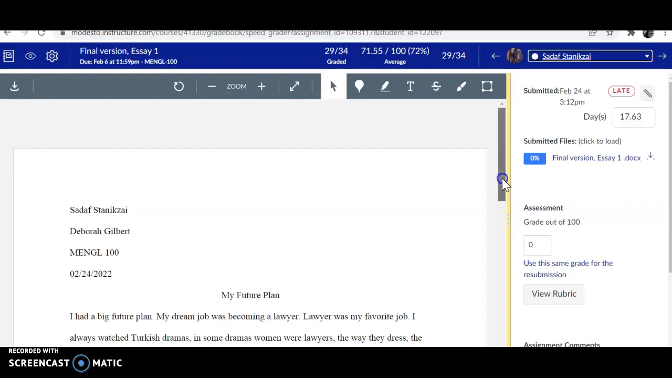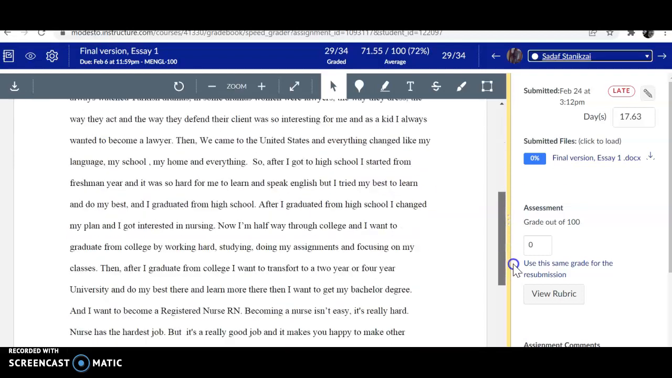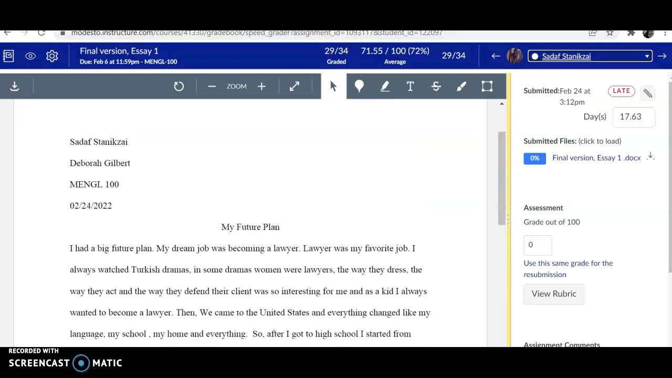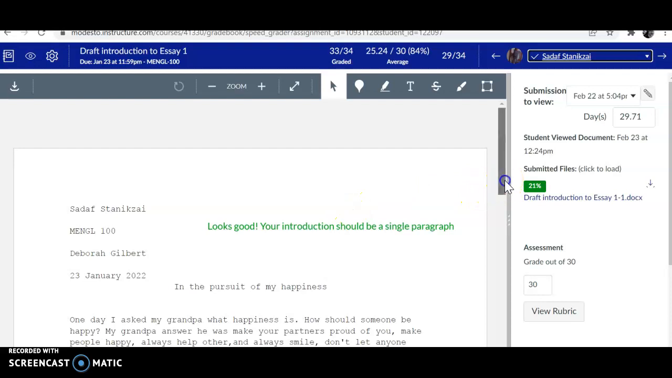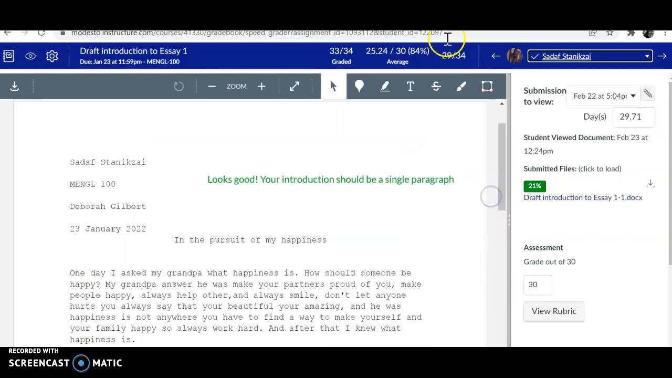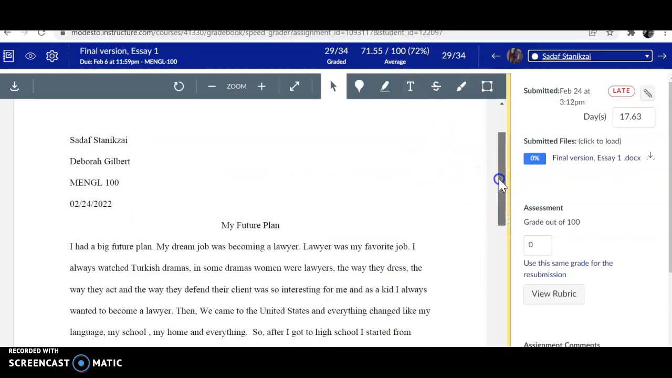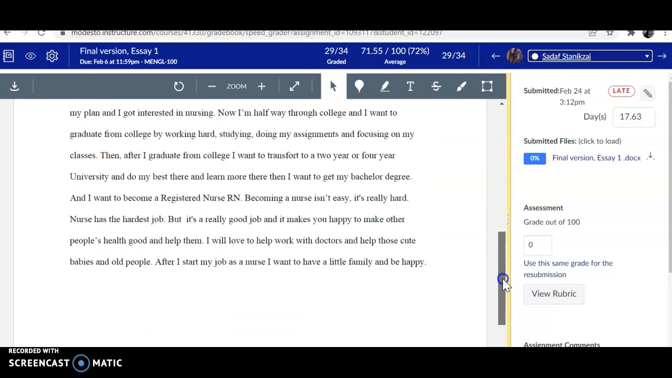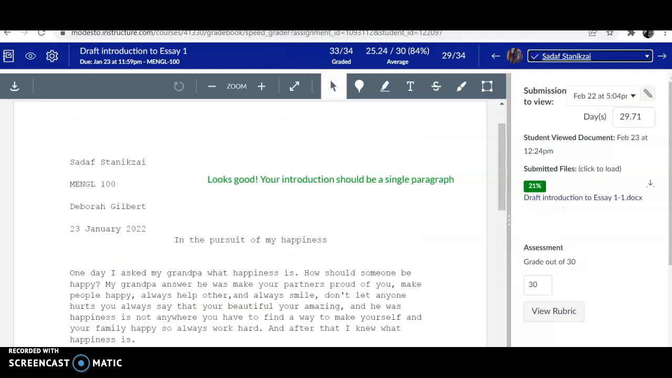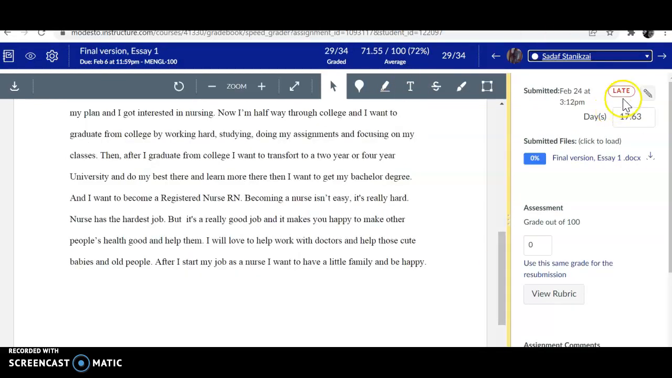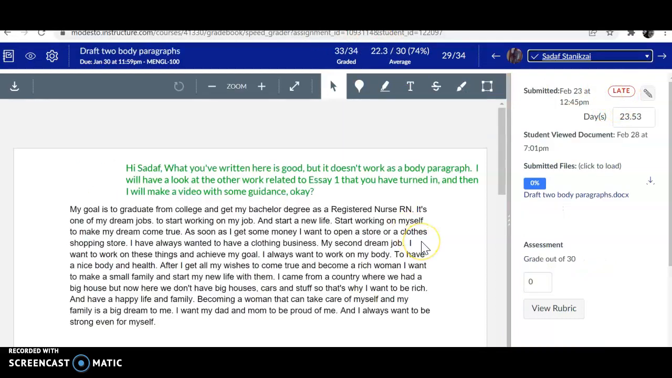But I'm looking at your work now, and this is what you handed in for your essay, but it's just one paragraph. And then I saw your introduction was good, except it needed to all go in one paragraph, but I don't see your introduction here. Let me see. You did your introduction correctly, but then it's not here. Anyway, and then your draft two body paragraphs,